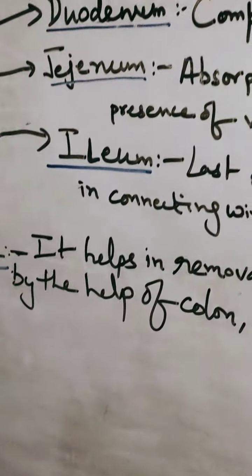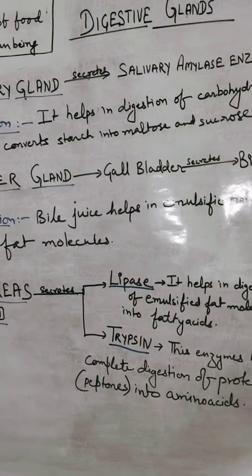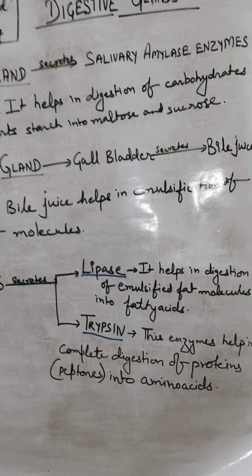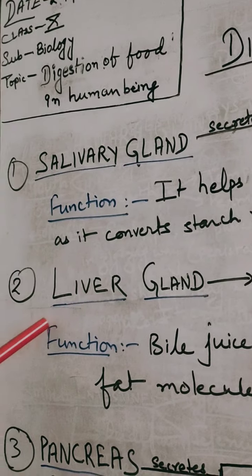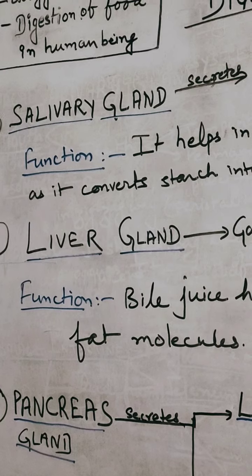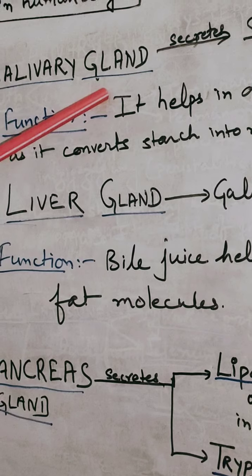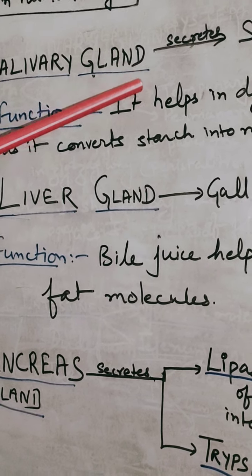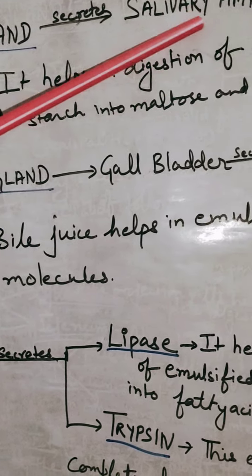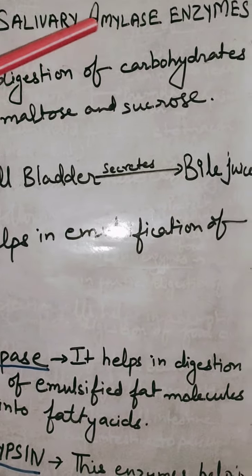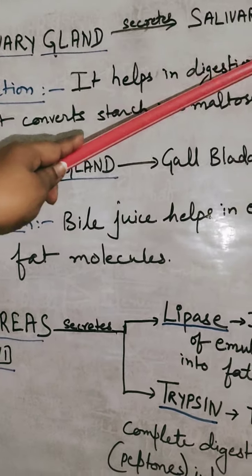Now let's discuss the digestive glands. Now let's study about digestive glands of human digestive system. There are three main digestive glands in the human body. First is salivary gland. Its position is that it's present here in our buccal cavity, and it secretes salivary enzymes, which is salivary amylase enzyme. Salivary gland secretes this salivary amylase enzyme.